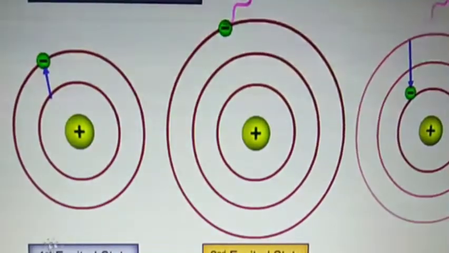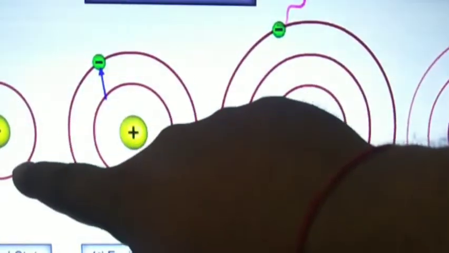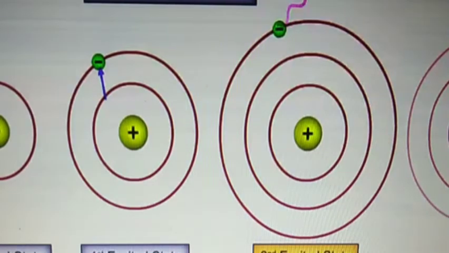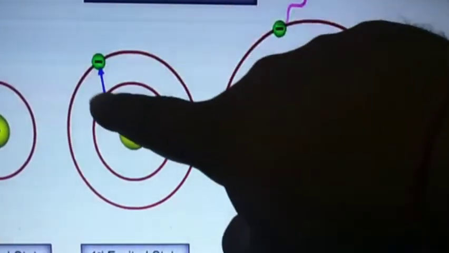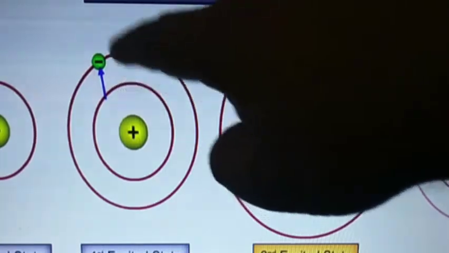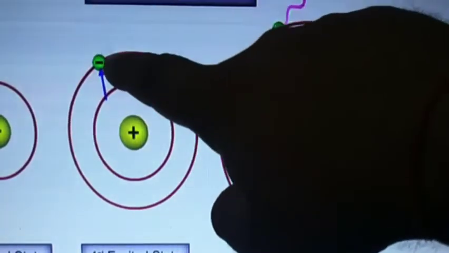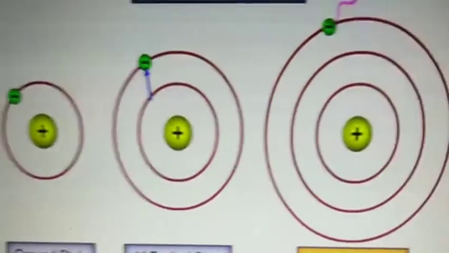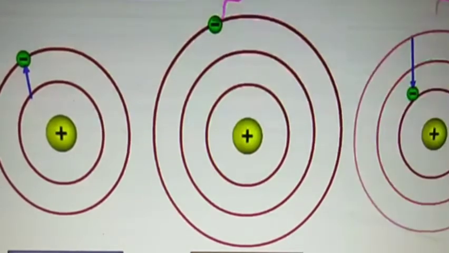Here my atom is in the ground state, that is, the electron revolves around the nucleus in the ground state. When electromagnetic radiation strikes it, it will get some energy and jump to the next higher energy state. Because the energy level increases, it jumps to a higher energy state, which is called the excited state. It may jump one or more than one higher energy step. If it jumps more than one higher energy step, then it is called the second excited state.